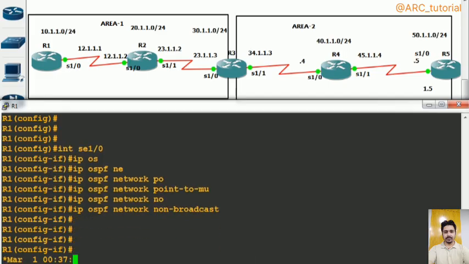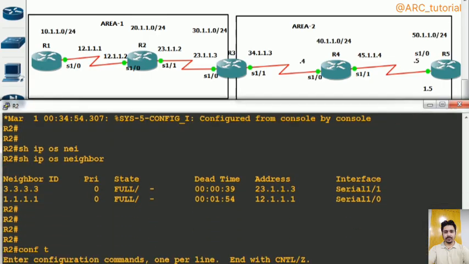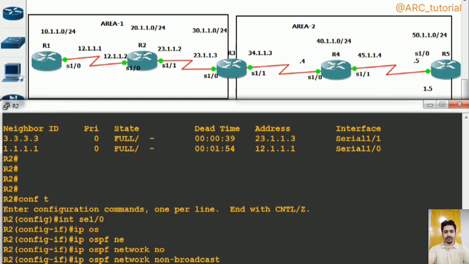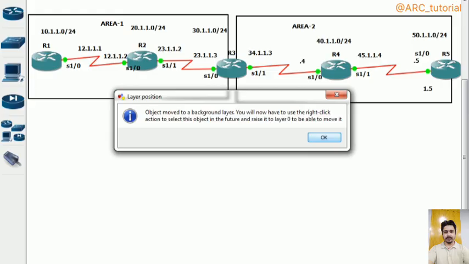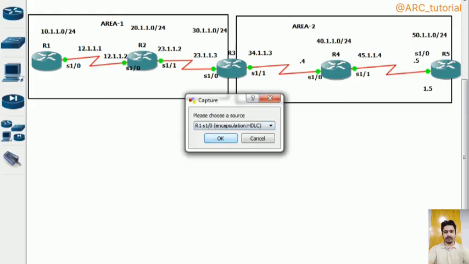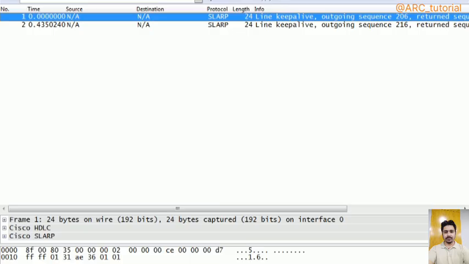So this time I have configured non-broadcast. Then move on R2, serial 1/0, ip ospf network is non-broadcast. And this time let me capture this link as well. I will show you that all OSPF packets will be unicast now.